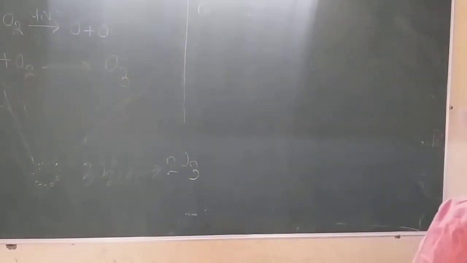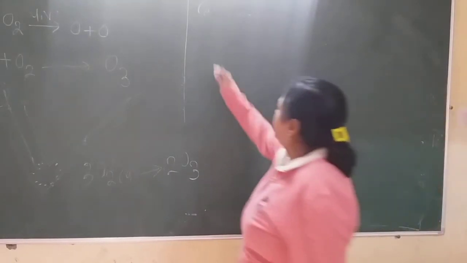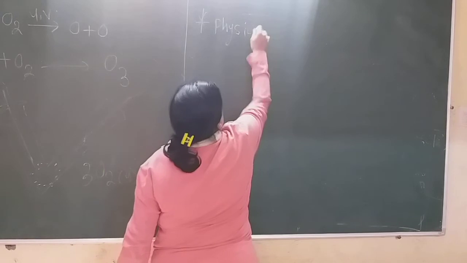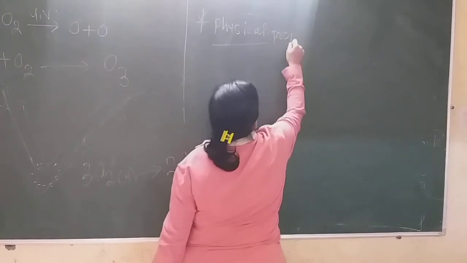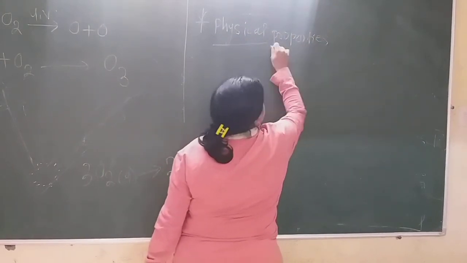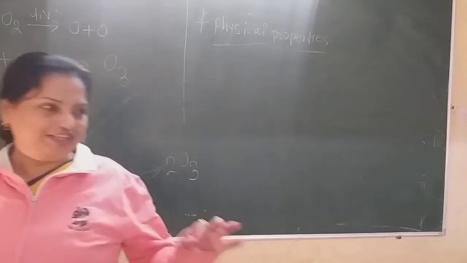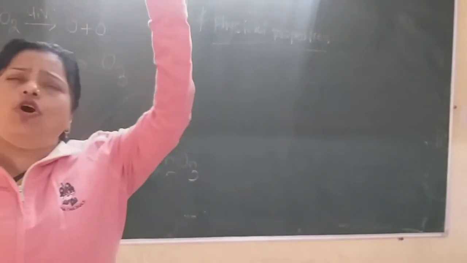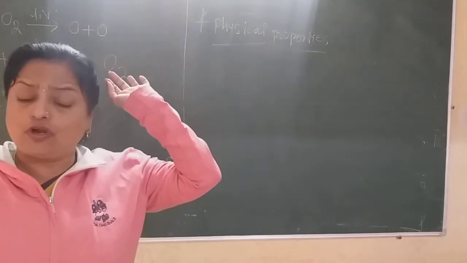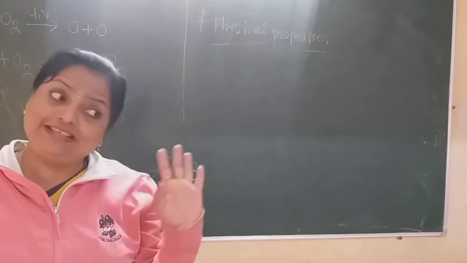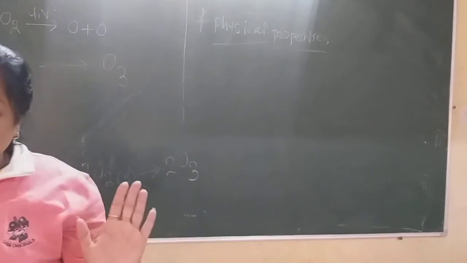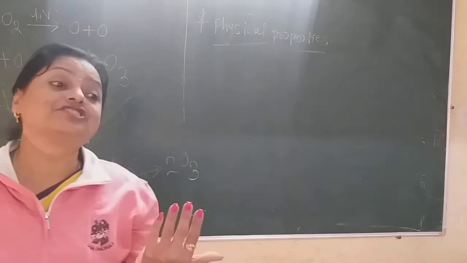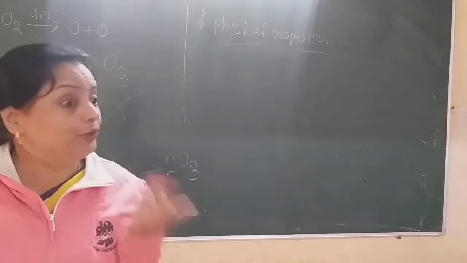Now what are the physical properties of ozone? Let us see. Ozone is pale bluish in color. We might think that oxygen may be blue in color, but we already saw that oxygen is a colorless gas. But if the oxygen is converted into ozone gas, the color of that gas is pale blue.